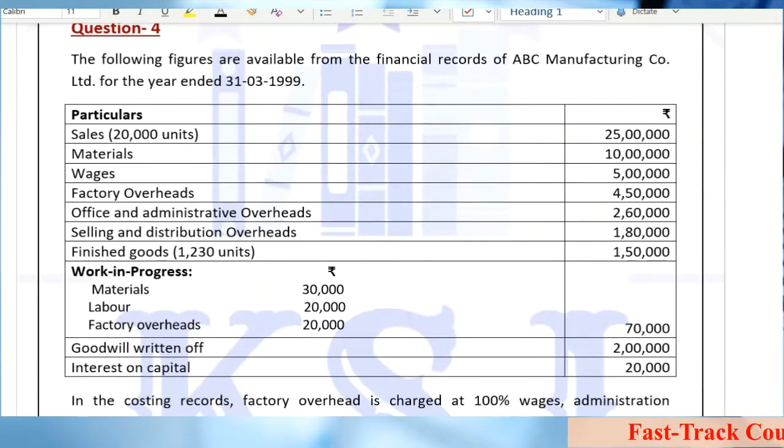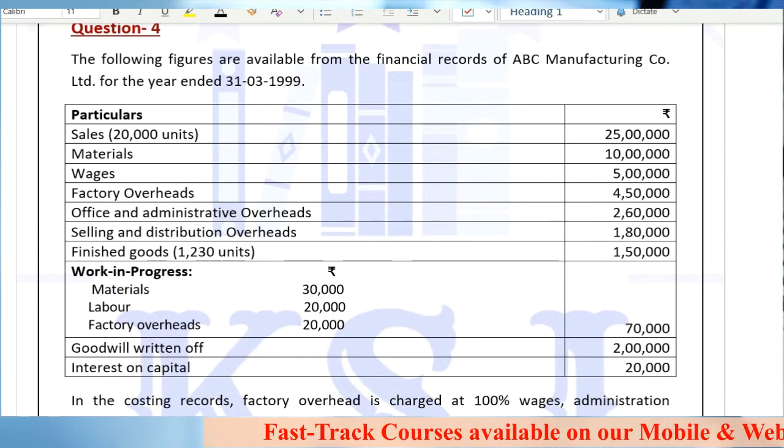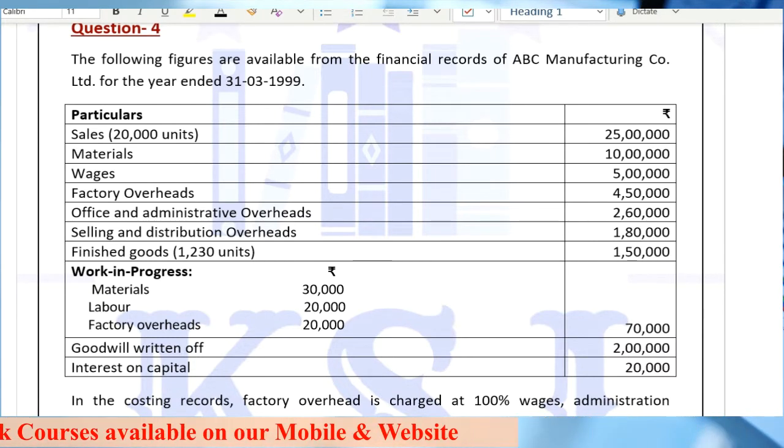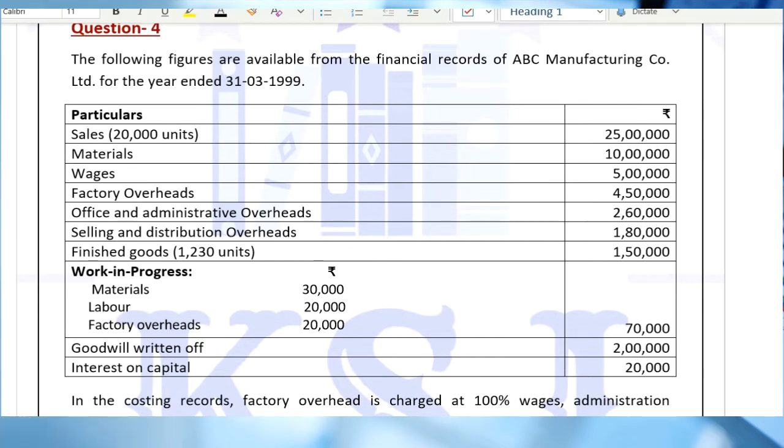I told you that I'll show you the solution, so nothing to worry about. Let's start with question number 4 first, and hopefully we'll be wrapping up this chapter in this lecture. There is nothing much more to be done in this reconciliation chapter.